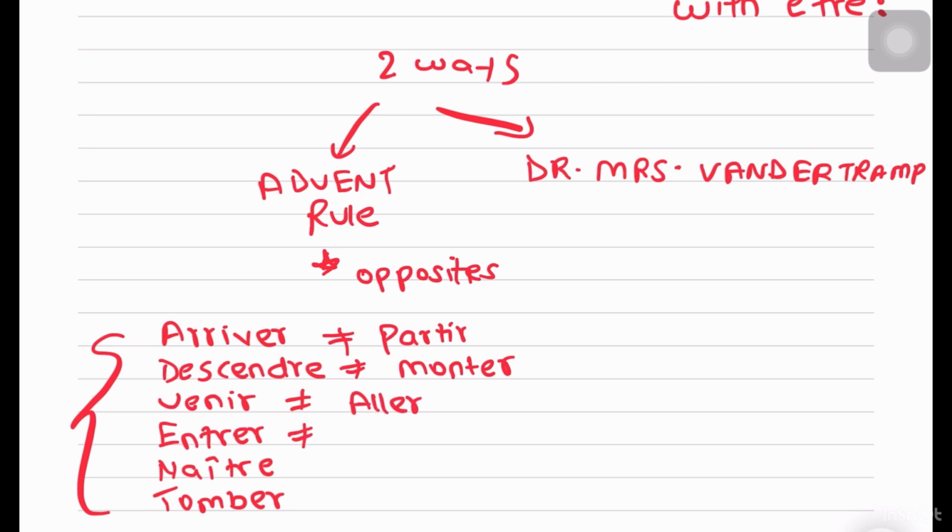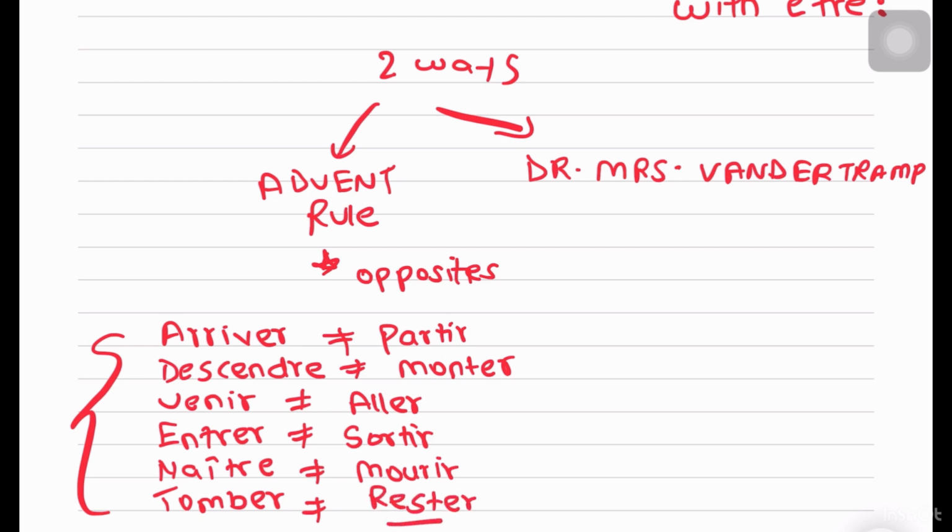Entrer is to enter, sortir is to go out. Then naître is to be born, and the opposite is to die, which is mourir. Finally, the opposite of tomber, to fall, is rester, to stay.